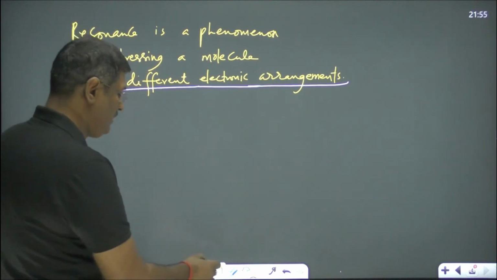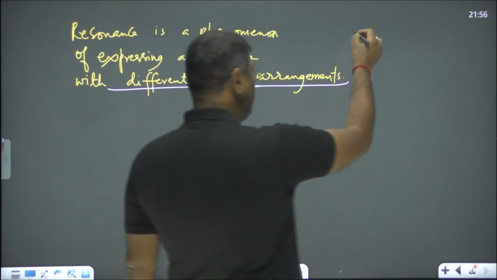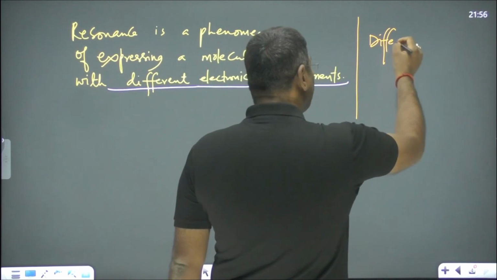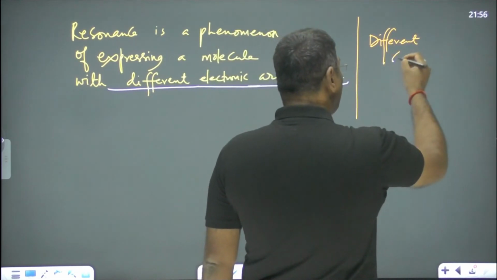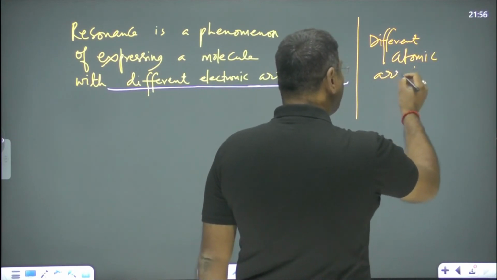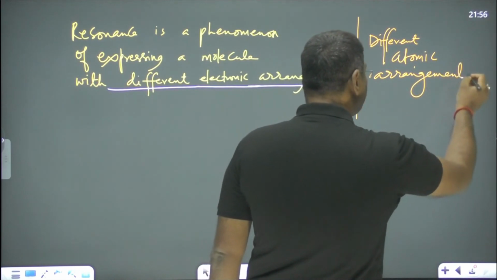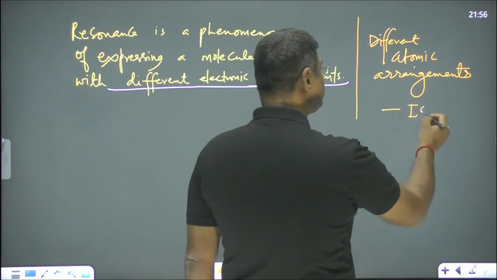Here, if you say different atomic arrangements for a molecule, those are isomers.